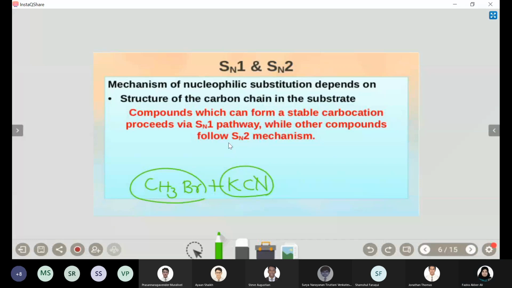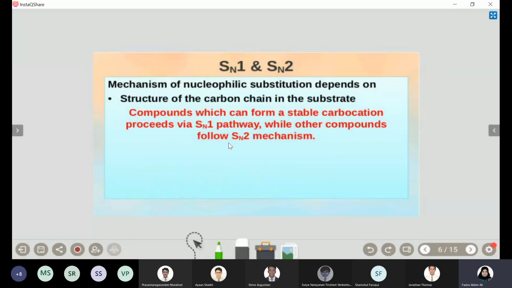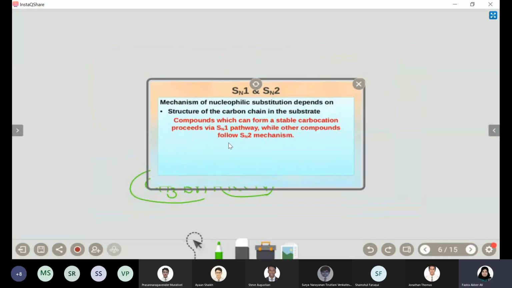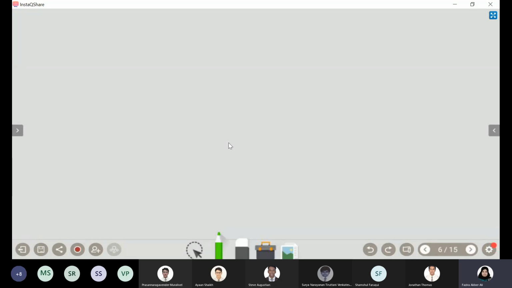Before we start explaining the mechanism, there are certain terms related to optical activity you should be familiar with. So we'll discuss those terms and then we'll go to the mechanism. Have you heard of optical activity? What is optical activity? Optical fibers you might have heard of in physics.